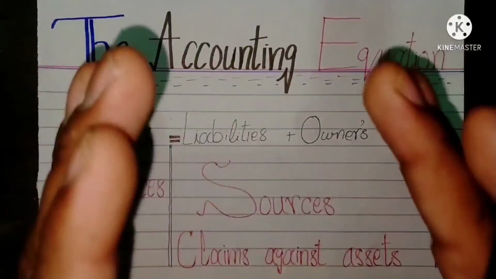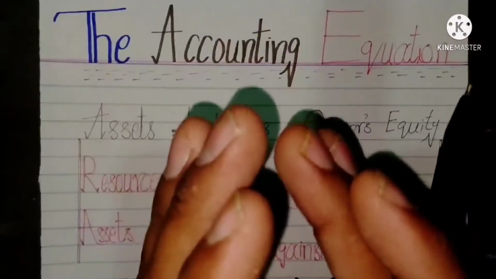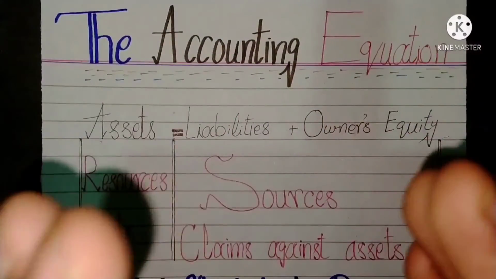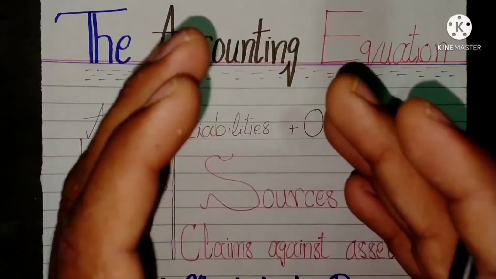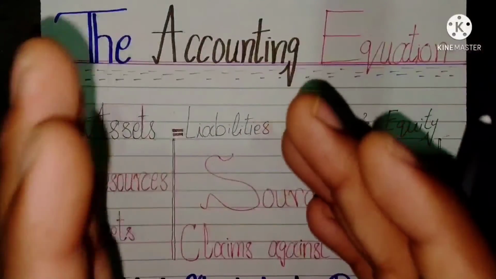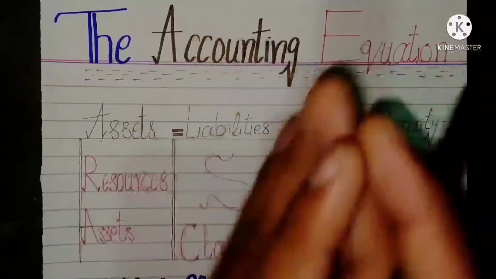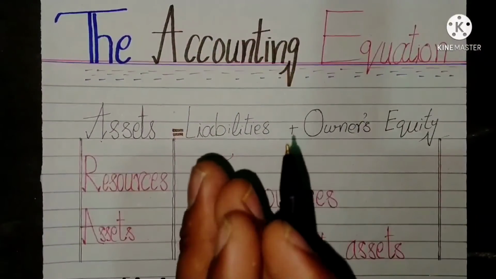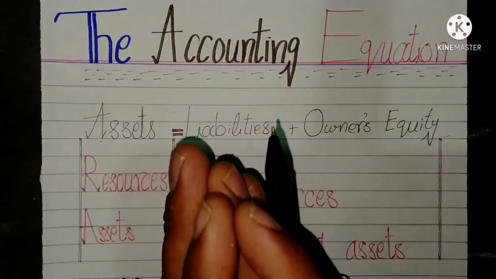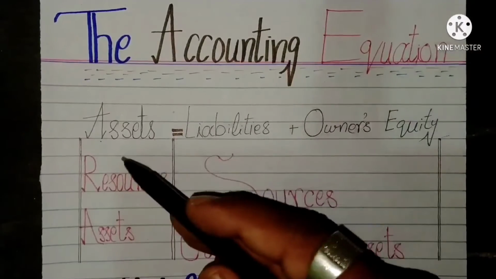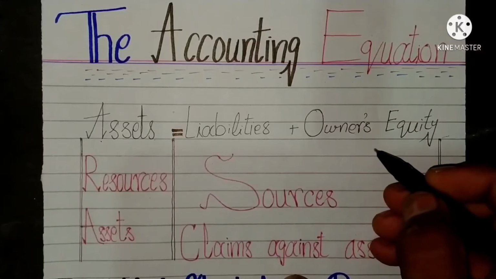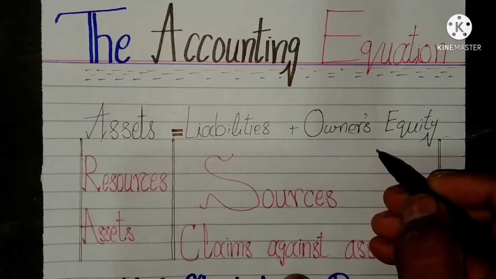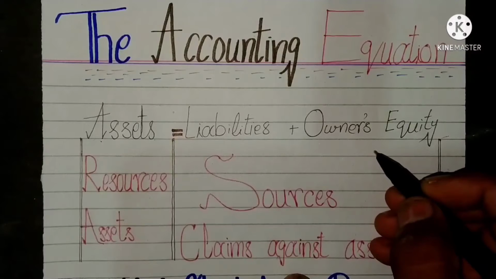There are some effects of business transactions upon the accounting equation. Recall that every business transaction brings about a double change in the financial position of the business. The financial position of a business is represented by accounting equation. Assets is equal to liabilities plus owner equity or capital of the business owner.